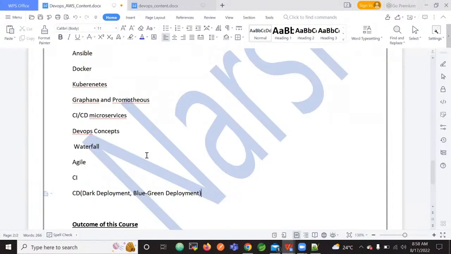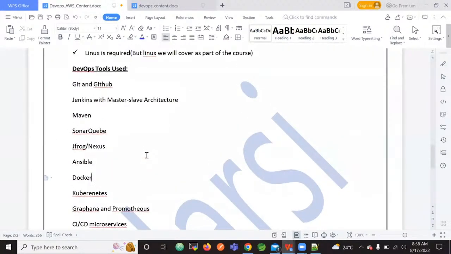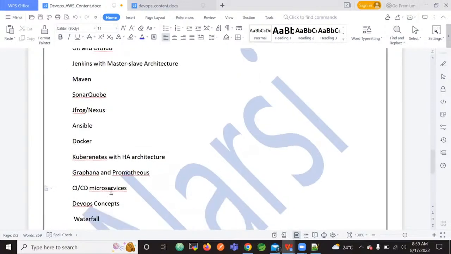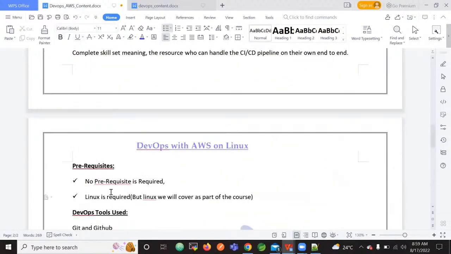Dark deployment is a concept followed nowadays, even now, by Facebook since 2011. So these are all the concepts that we will use in our CI/CD pipeline in our DevOps course. So Git and GitHub, Jenkins with master slave architecture, Docker, Kubernetes with the HA, high availability architecture, Grafana and Prometheus, CI/CD microservices, DevOps concepts. So this is what we're going to see.